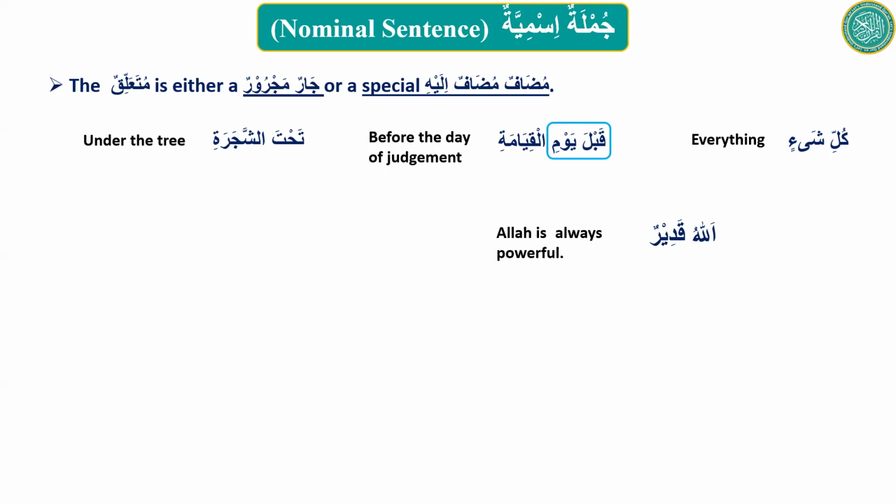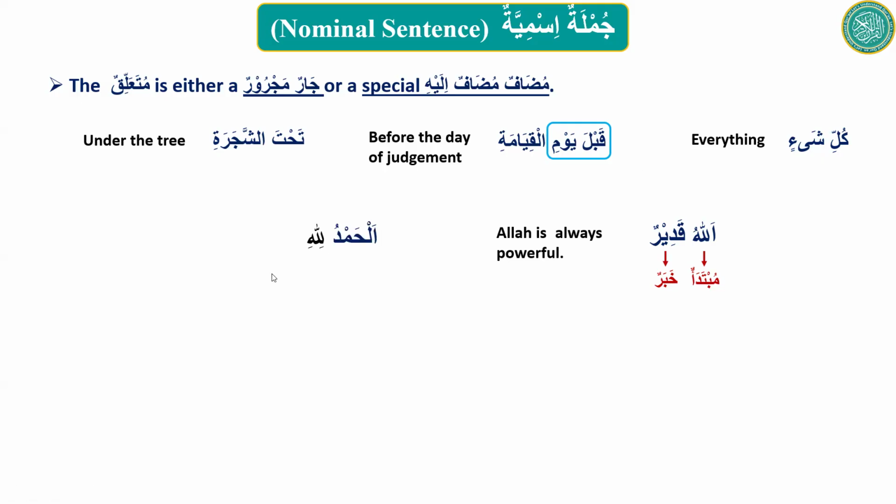Can you label this sentence? Allahu qadirun. Allahu is mubtada. Qadirun is khabar. All right. Good. So this is a jumla ismiya which is made up of a mubtada and a khabar, and it means Allah is always powerful. Good.